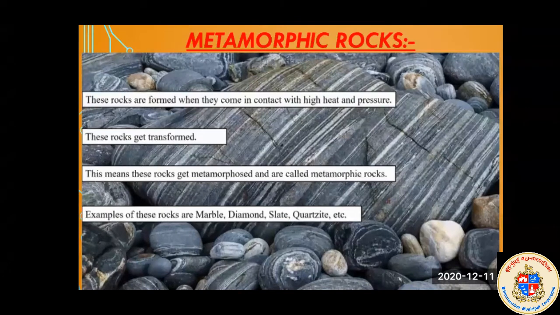Now we will see the next type of rock, that is metamorphic rocks. Now what are metamorphic rocks? Metamorphic means transformation. Transformation means changing. The meaning of metamorphic is change. These rocks are formed when they come in contact with high heat and pressure. As I told you, metamorphic means change. I will tell you one example: as the caterpillar changes into a butterfly.